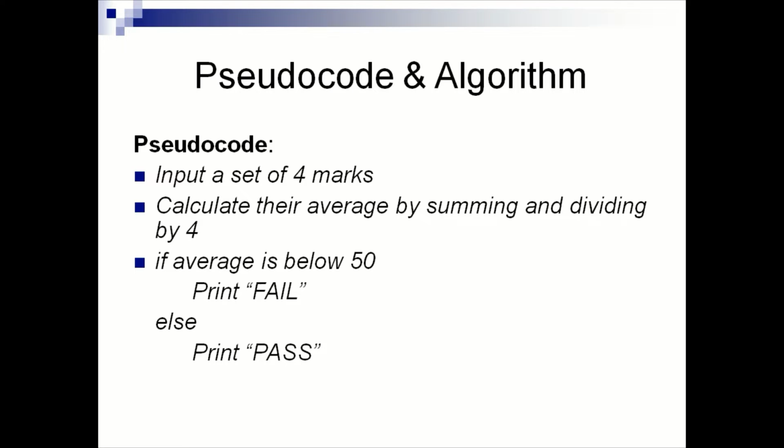First we have to take as input a set of 4 marks. In the question it says 4 marks. Calculate their average by summing and dividing by 4. First we have to add, then divide by 4. Then we have to see pass or fail. If the average is below 50, then consider it a fail, otherwise pass.